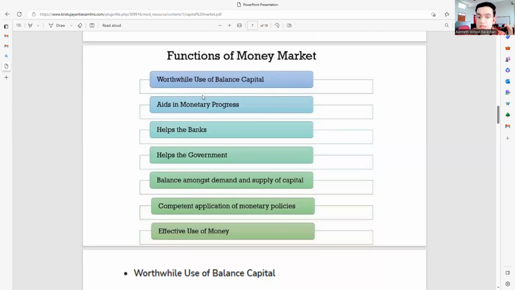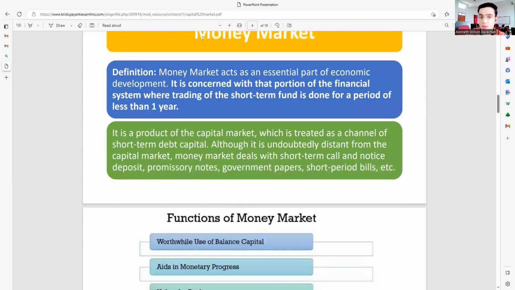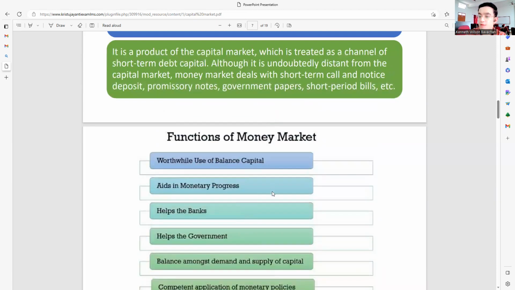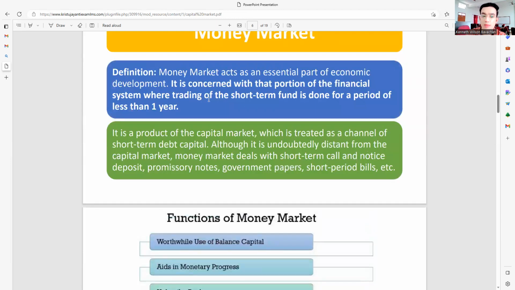So I want students to please completely focus on these points and understand what they mean. If you simply understand the concept of what the money market is, all these points can by default be explained by yourselves. For the money market, the only two things you have to remember are that it is short term, done for a period of less than 1 year, and the instruments used: call money, notice money, promissory notes, government papers, short period bills, etc.